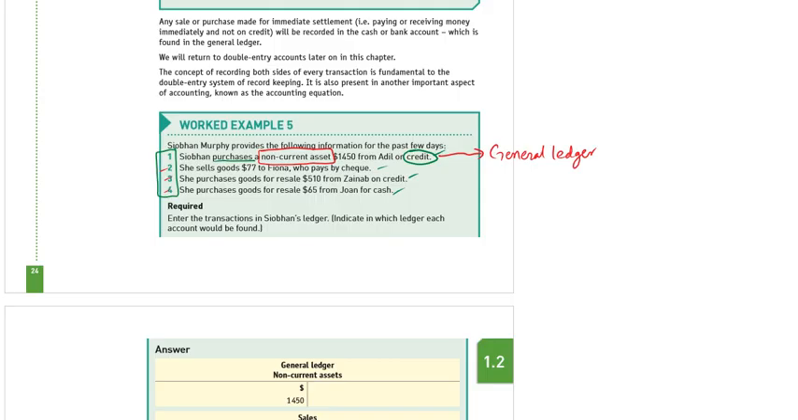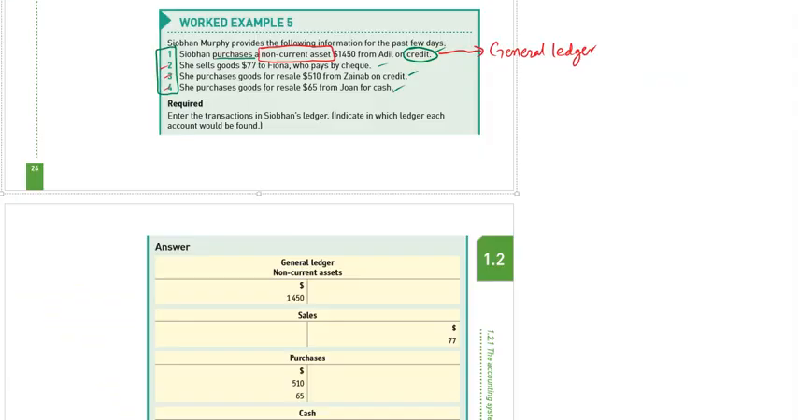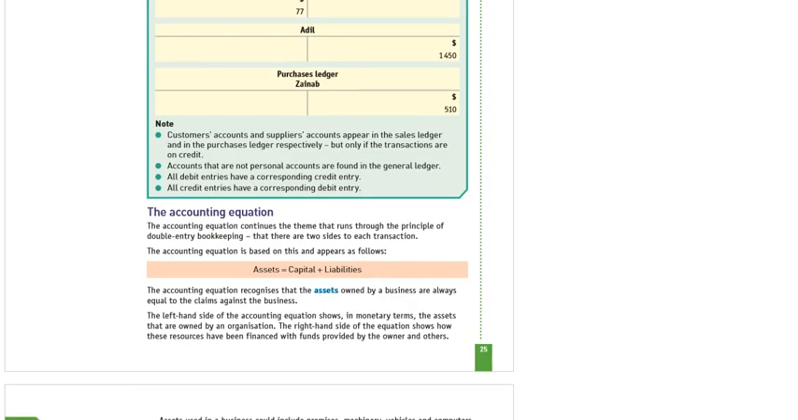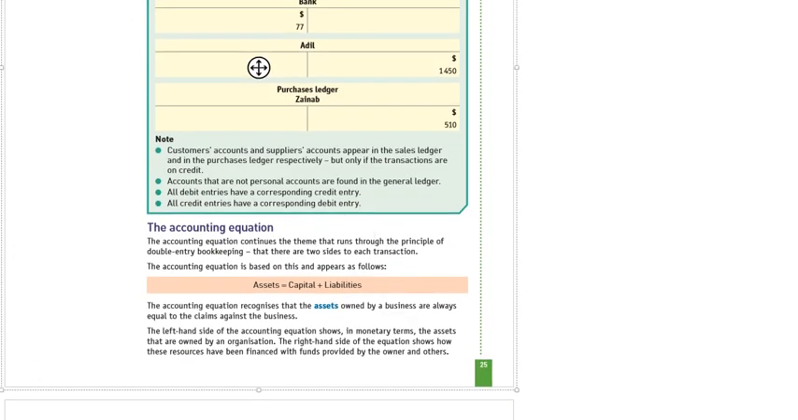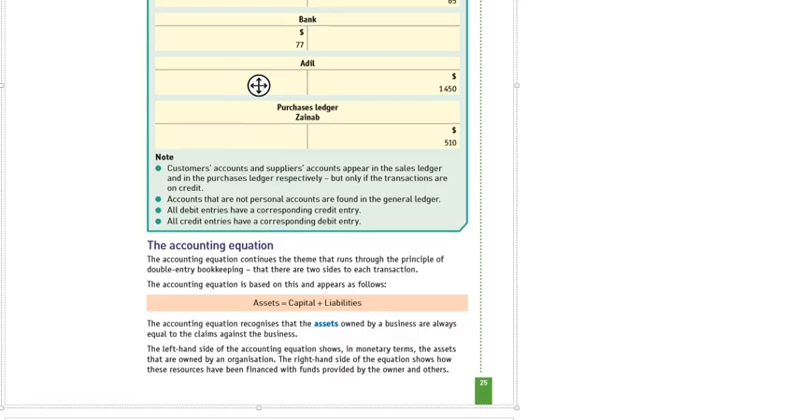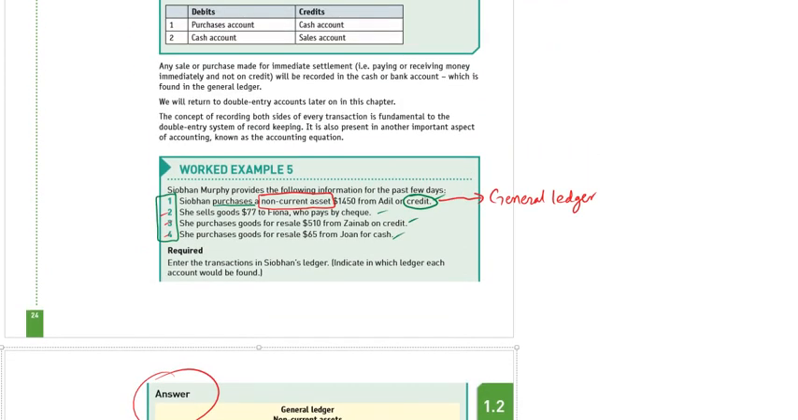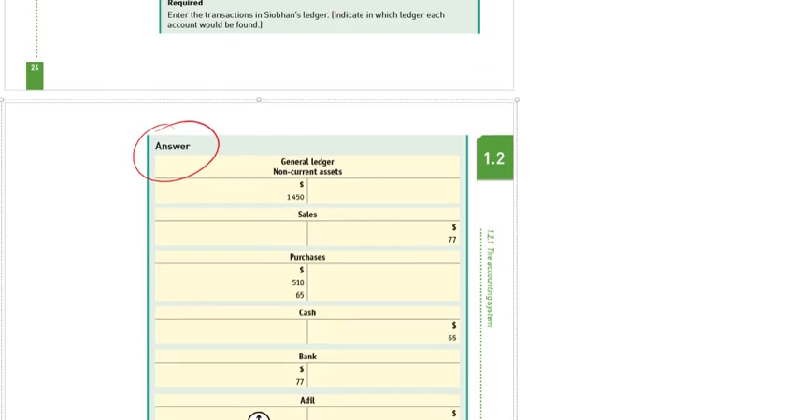Okay. You can solve and show your working to me. You have to record all the business transactions into the relevant ledger. And here is the answer. You can tally your working with these answers. Okay. Sure, sir. Can you go up for the question? Which question? The one above.